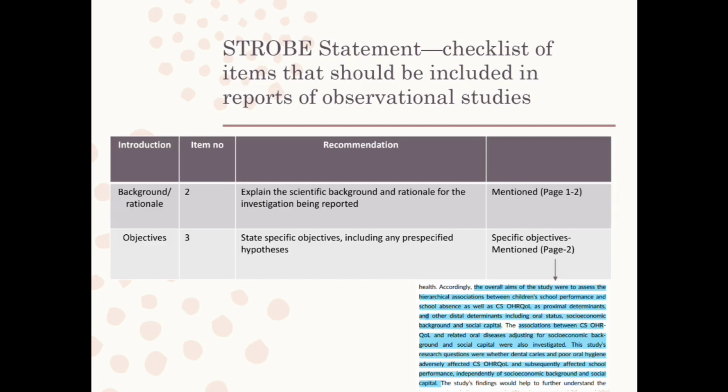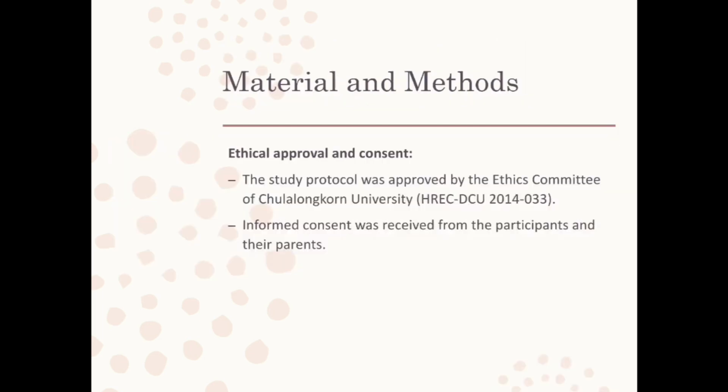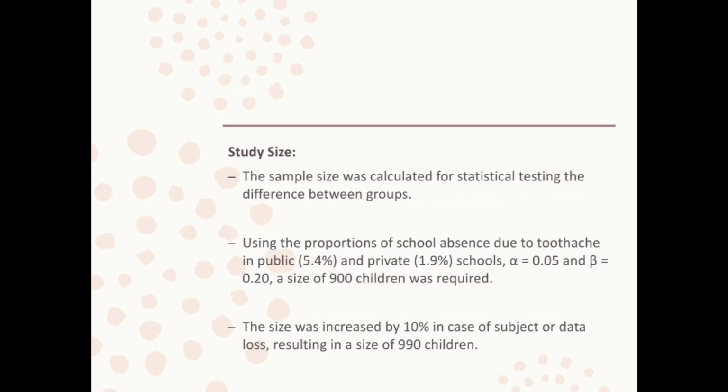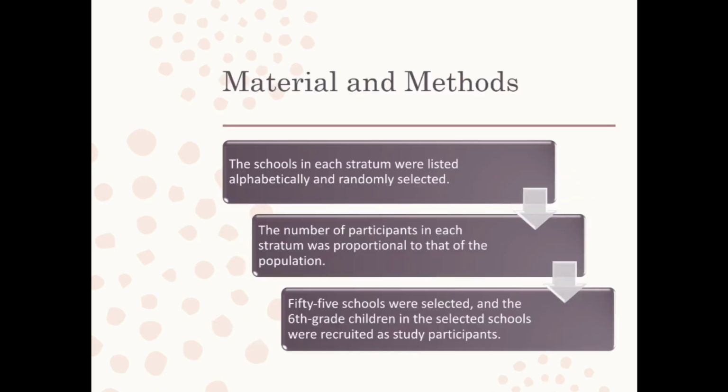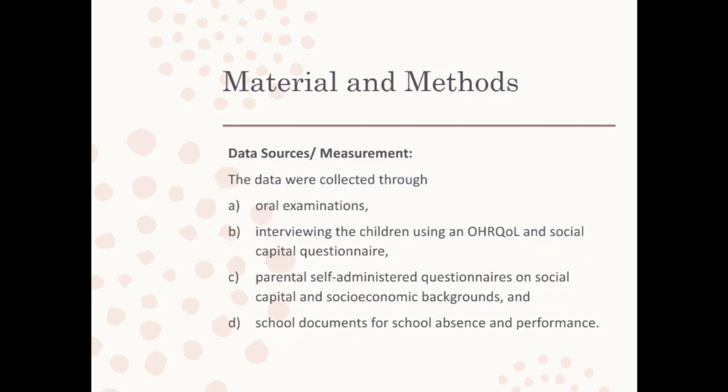This is the STROBE statement checklist with items number 2 and 3, and you can see how I have mentioned the page numbers and the text given in the article. Then we come to materials and methods: the ethical approval and consent, study design, study size, and the participants, and how the participants were chosen. I have shown it with a flow diagram. Then the data sources and measurement.